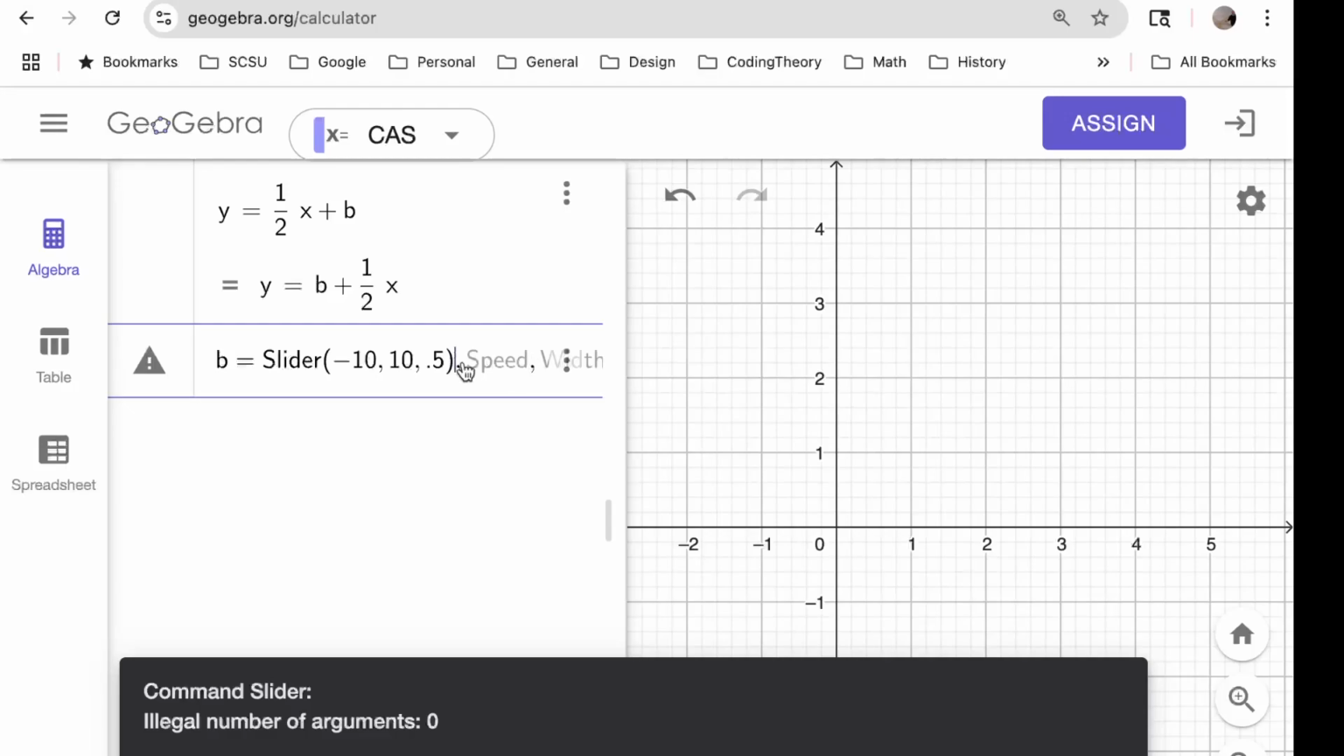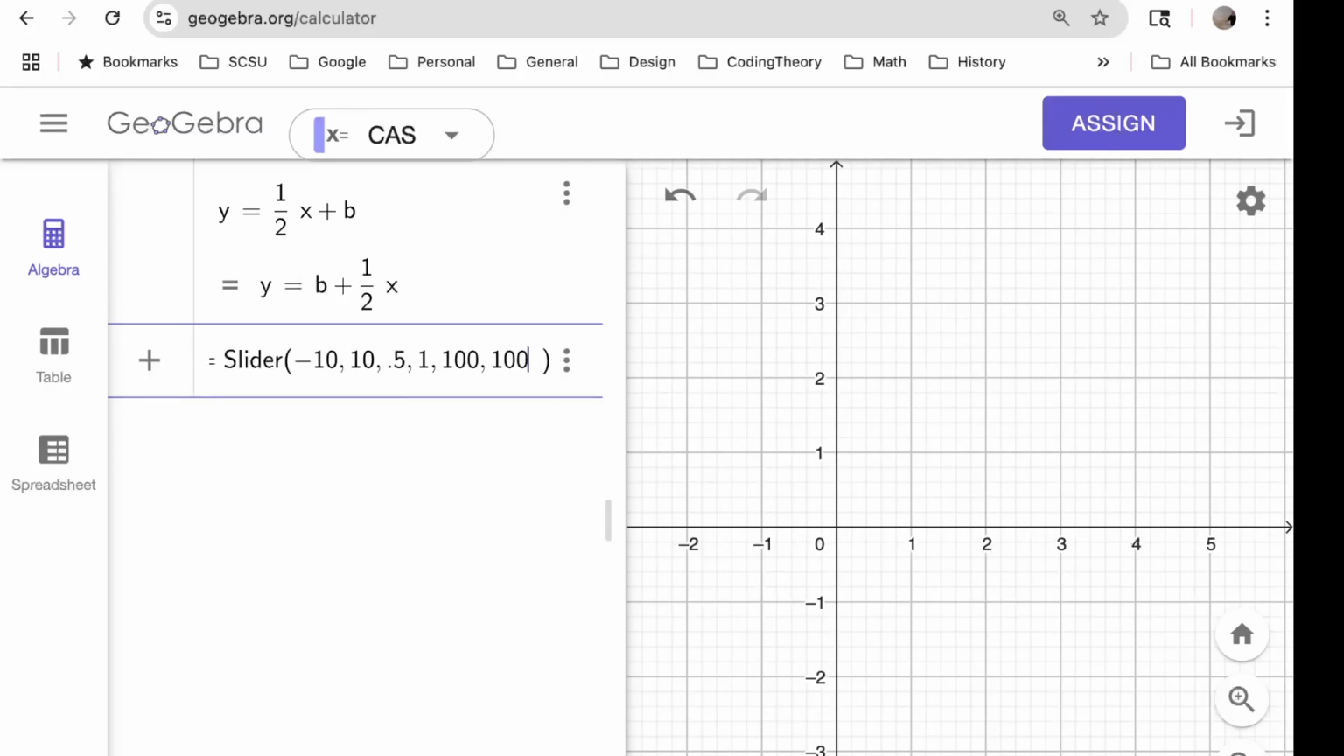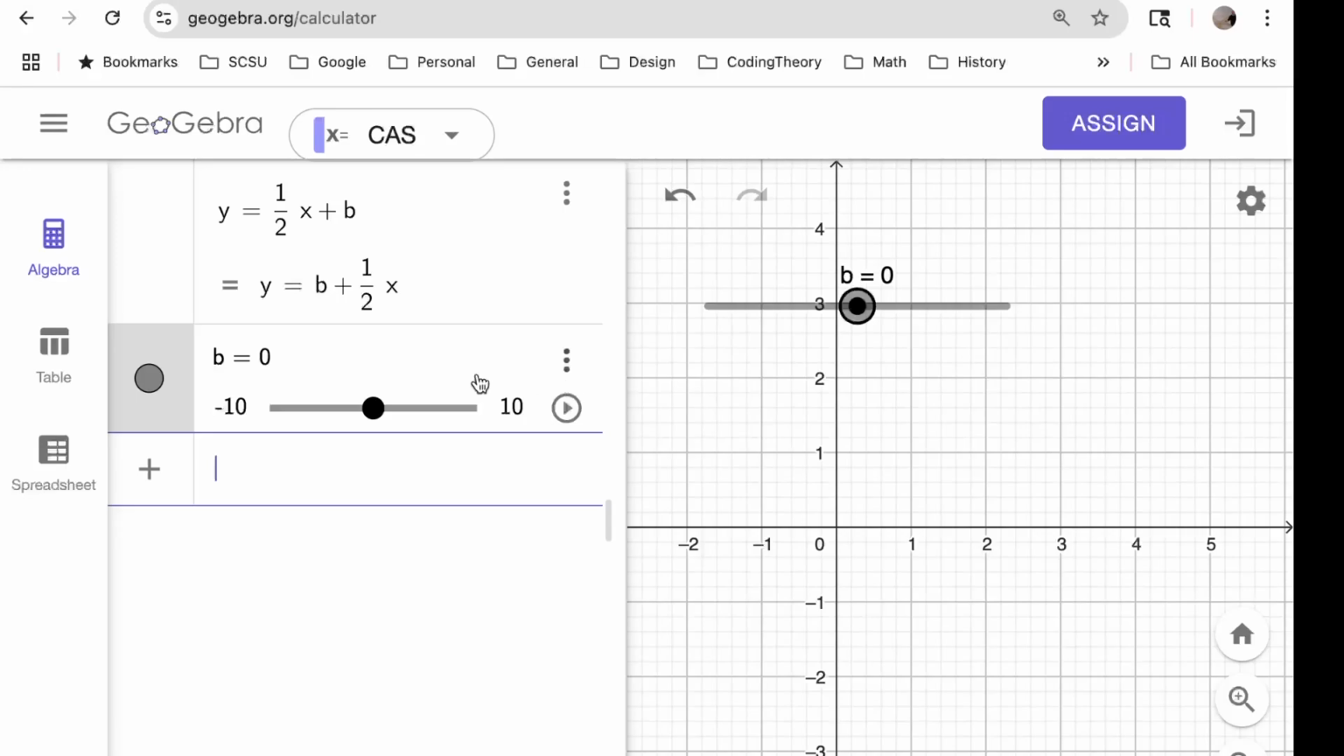Really? It just needs to have numbers there, apparently. I don't know what speed means. How about we give it a 1? Width, I think that's in pixels, so 100. I think I'm going to try something else here. I think I really don't need those. I can just go, oh, good. Yeah, so that's a confusing thing. When you give a slider, you really only have to specify min, max, and the increment.